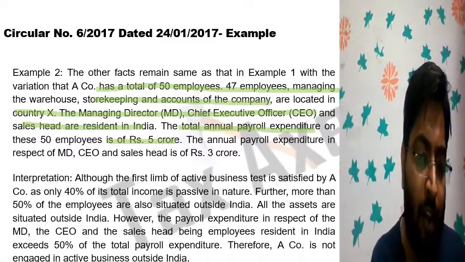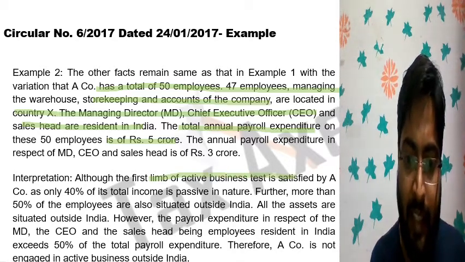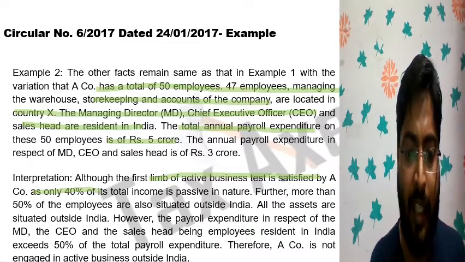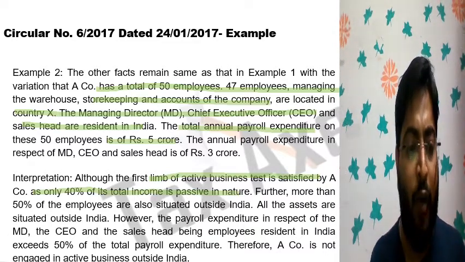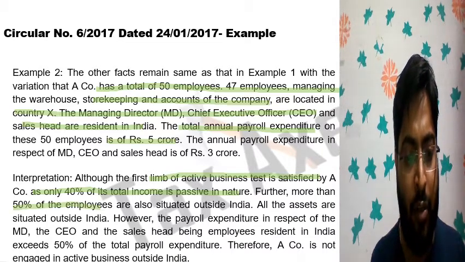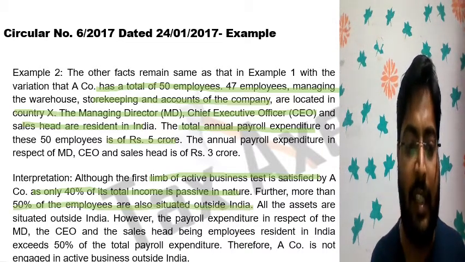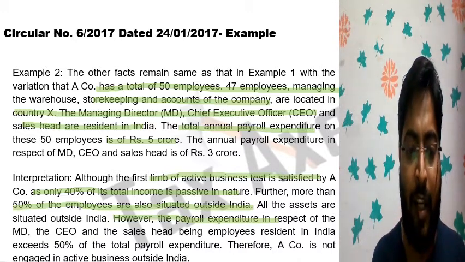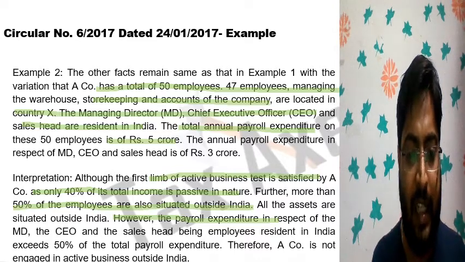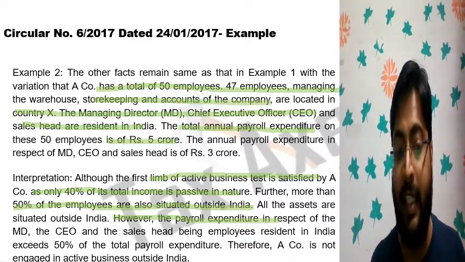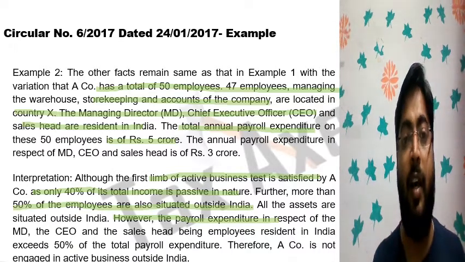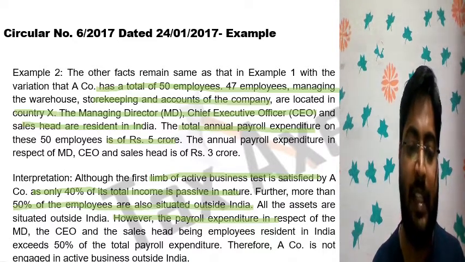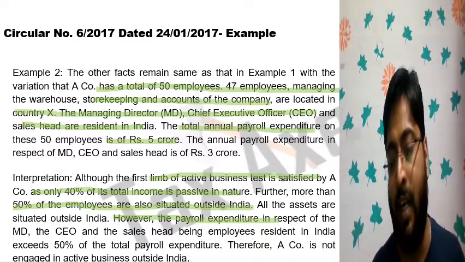See, although the first limb of the active business outside India test is satisfied by company A, as only 40% of its total income is passive in nature, and more than 50% of the employees are also situated outside India, and all the assets are situated outside India, however, the payroll expenditure in respect of the MD, the CEO and the sales head, being employees resident in India, exceeds 50% of the total payroll expenditure. Therefore, company A is not engaged in active business outside India.